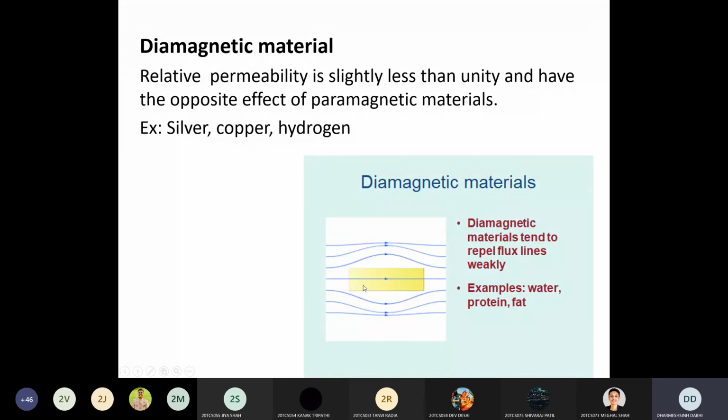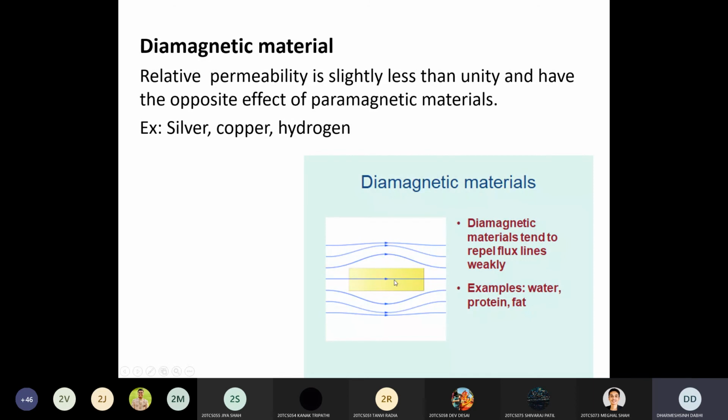Suppose you have a diamagnetic material, silver, copper or hydrogen. Suppose this yellow box is a diamagnetic material. When you provide the MMF, you can see that flux lines are not easily passing through this material; they repel from this material. Clear? So they get away from this material.